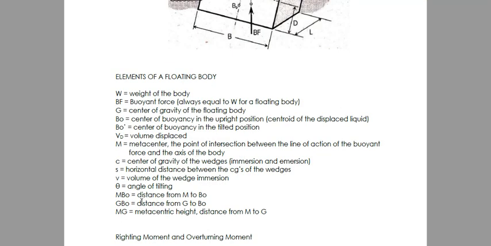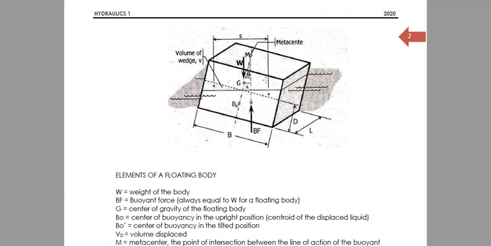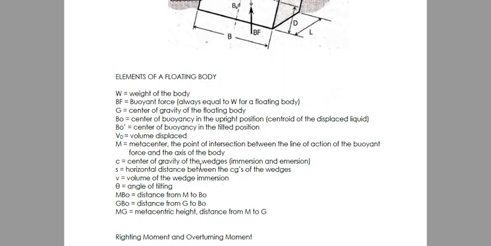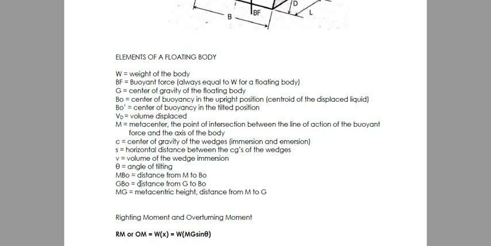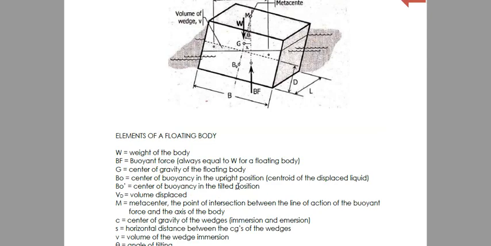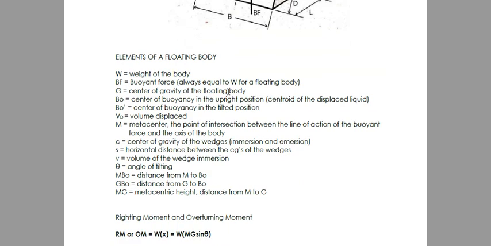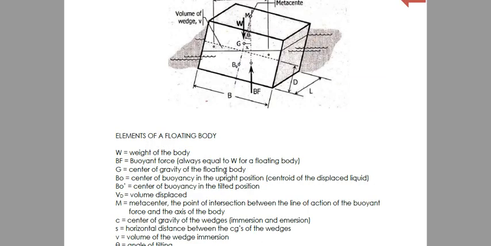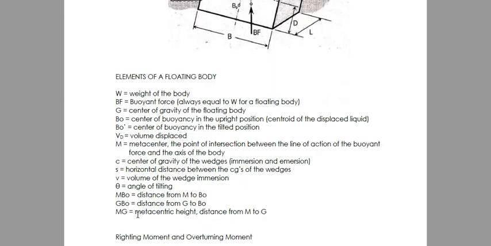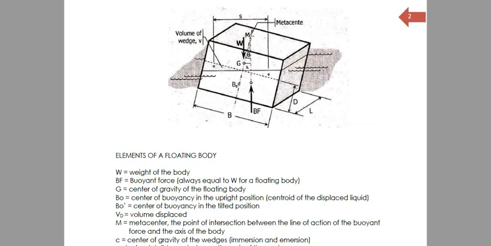The angle of tilt. Ito. So, angle of tilt yan. Equal yan dito sa angle dito. Okay, yung angle theta, equal dyan. Siyempre, transfer ka ng angles. MBO is the distance between M and BO, so the distance between the metacenter and the center of buoyancy. That's MBO. And then GBO, distance between the center of gravity and center of buoyancy. MG is the metacentric height, distance between M and G.